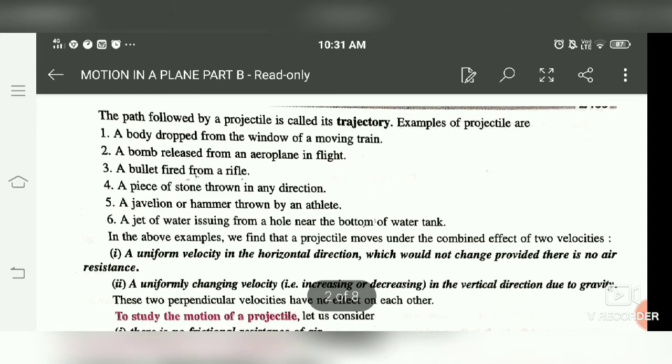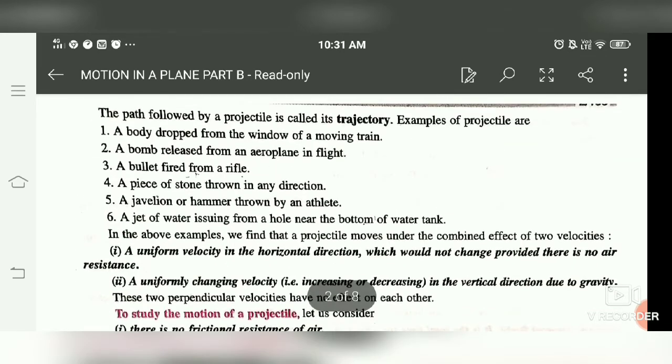Some examples of projectile motion are a bomb dropped from a window of a moving train, which will cover a parabolic path. The path covered by the projectile is called the trajectory. So these are all examples of projectile motion.